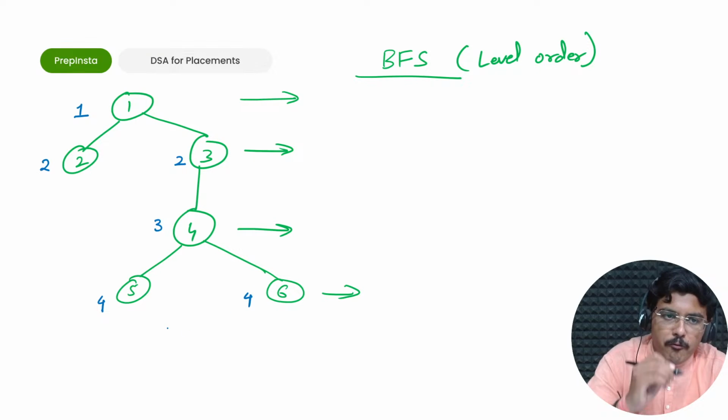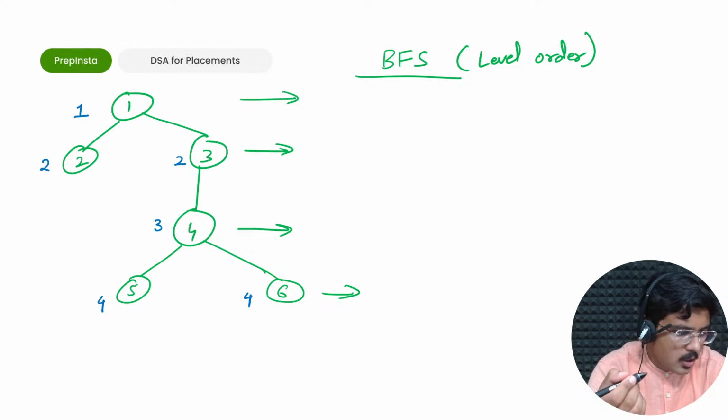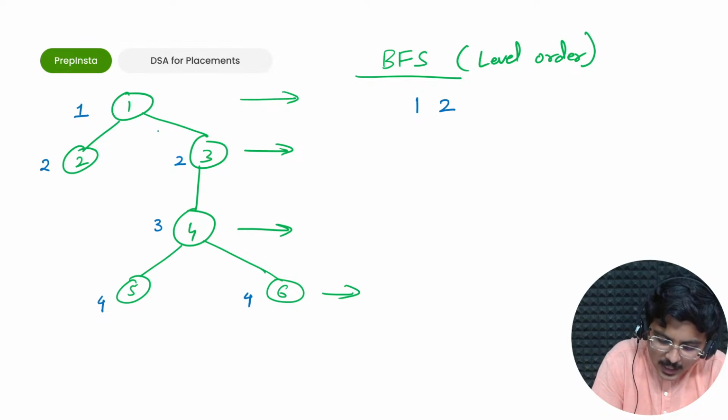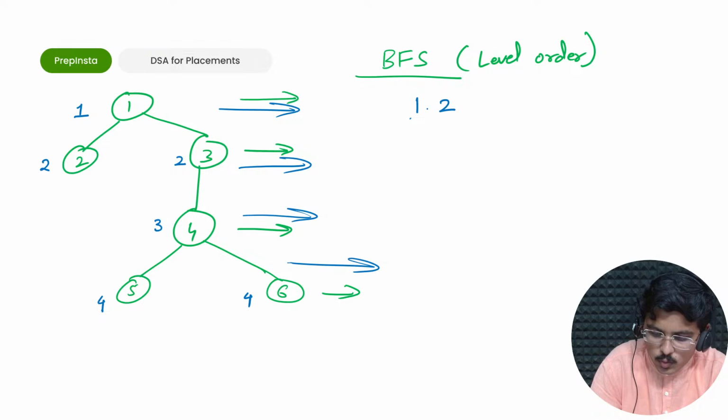Whenever I try implementing BFS, what would I do? 1, then 2, I would visit. At every particular level I'll visit all the existing nodes. At the first level, only 1 is present. At the second level, 2 and 3 are present.